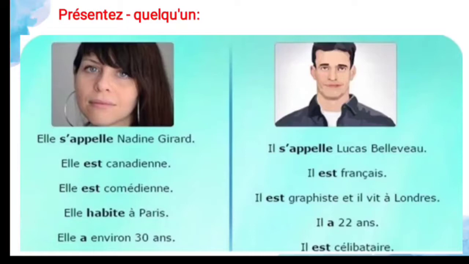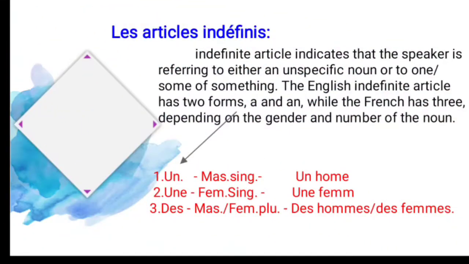And il a 22 ans, so he is 22 years old. And next, il est célibataire. Célibataire means he is single, not married. So this is all about présentez quelqu'un. And you have two exercises. You have to present yourself and you have to present someone.